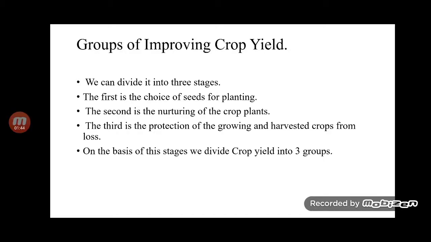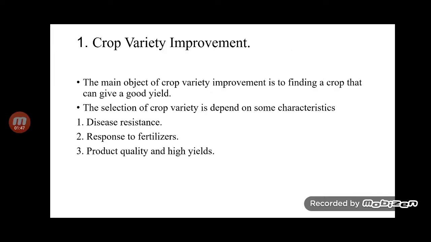Then, on the basis of these stages, we divide crop yield improvement into three groups. The first group is crop variety improvement. The main objective of crop variety improvement is finding a crop that can give a good yield. The crop can be selected by breeding for various useful characters, like disease resistance, response to fertilizer, product quality, and high yields.